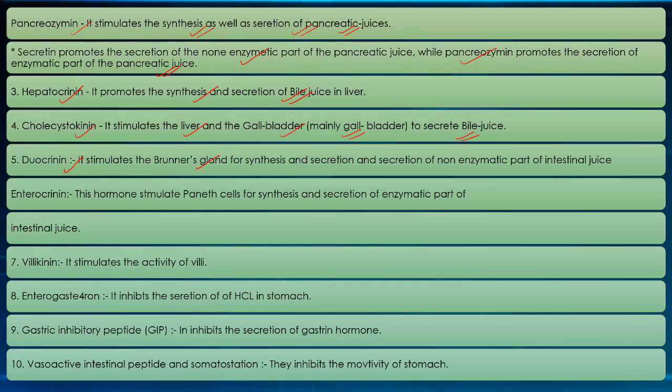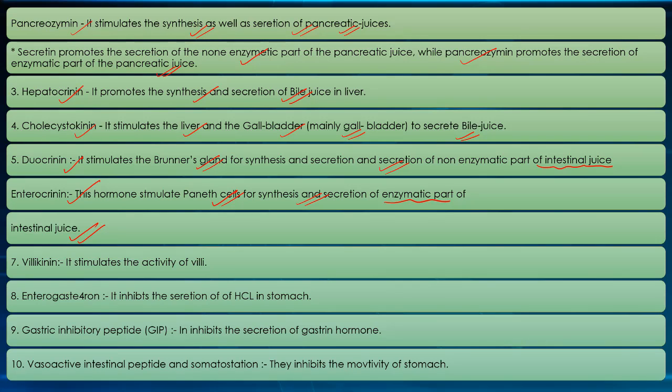Duocrinin stimulates the Brunner's gland for synthesis and secretion of the non-enzymatic part of intestinal juice. So duocrinin, cholecystokinin, hepatocrinin, pancreozymin. Enterocrinin, this hormone stimulates the Paneth cells for the synthesis and secretion of the enzymatic part of intestinal juice.